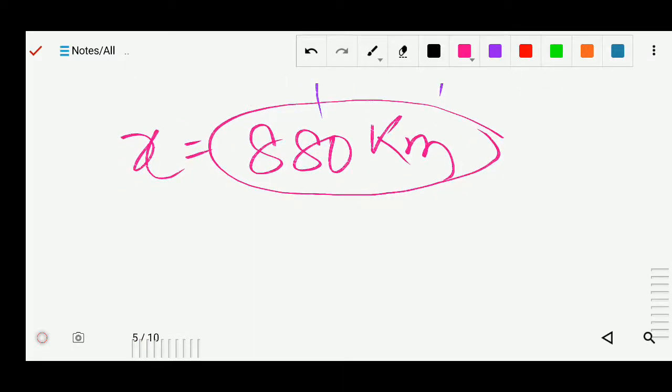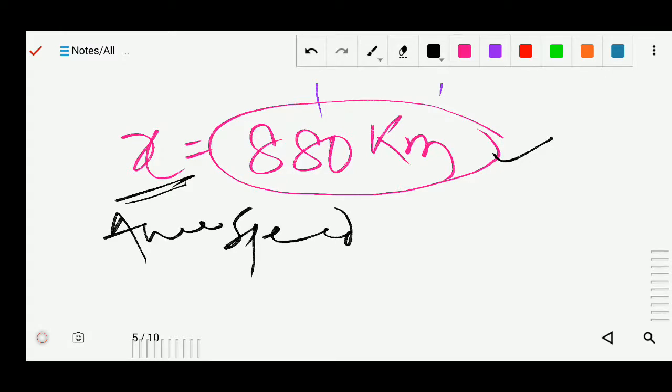Now we can find the average speed, because now we have total distance 880, and in the question average speed is given. What is the average speed? 60 km per hour. It is given in your question.